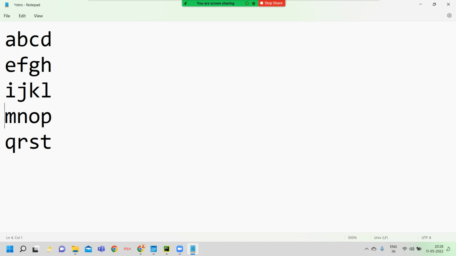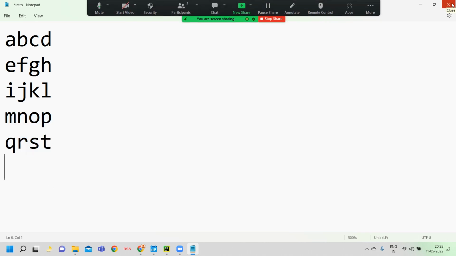Now I want to add 10 bytes. MNOP new line is 5 bytes, QRST new line is 5 bytes, 5 plus 5 is 10. Already this file size is 15. Now after the append program execution, the file size is 25 bytes.